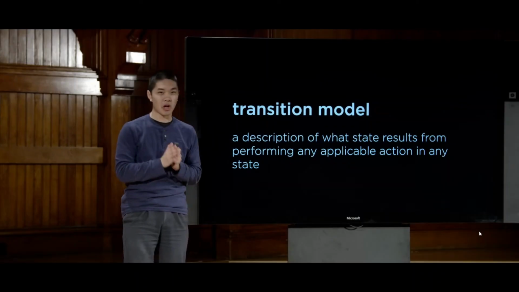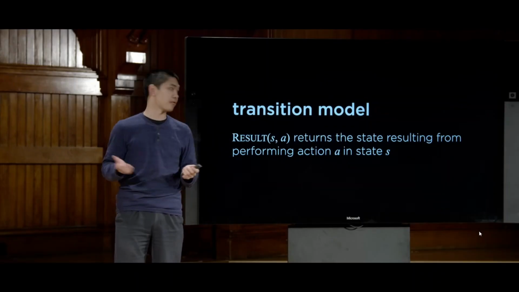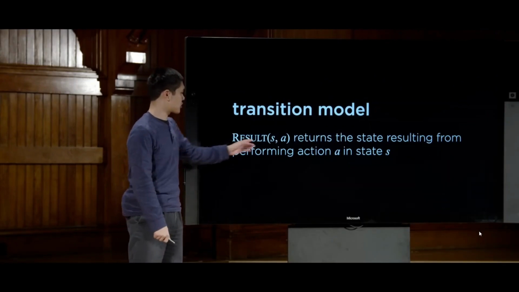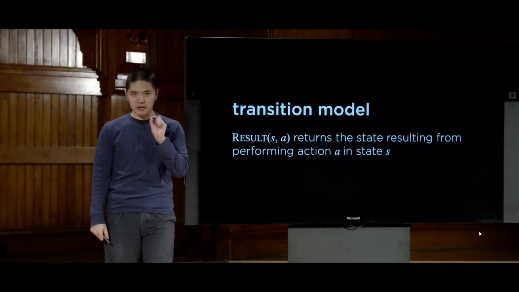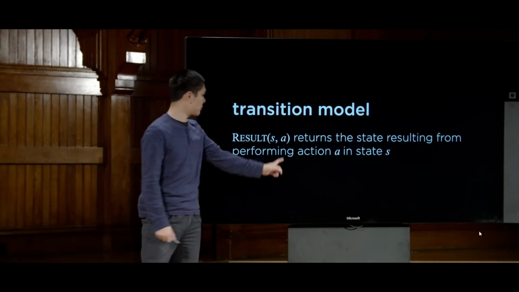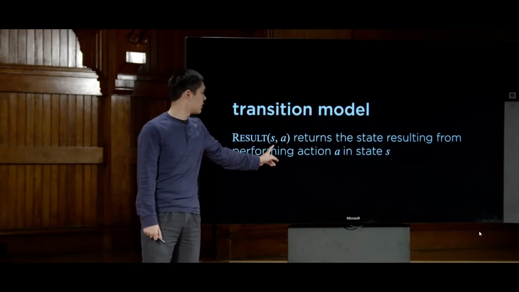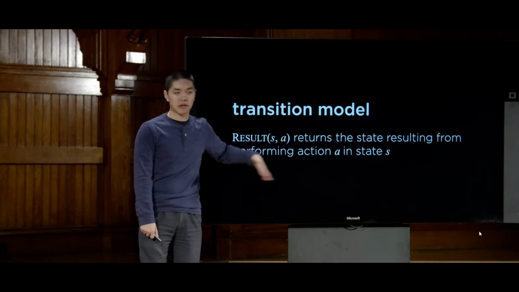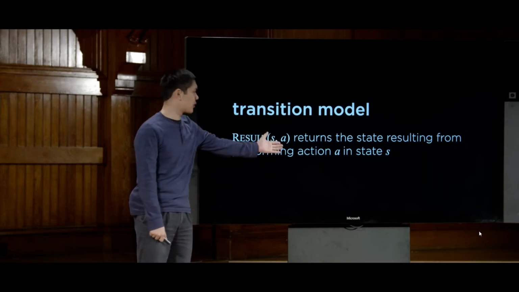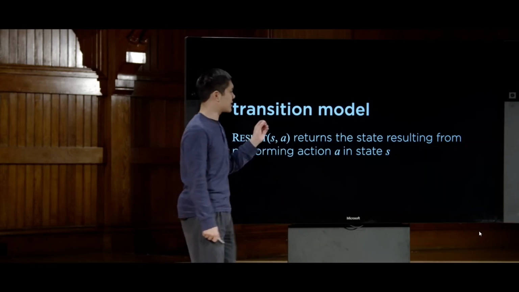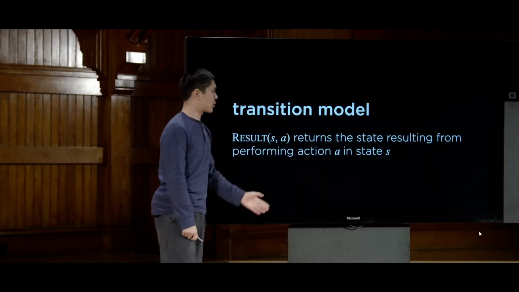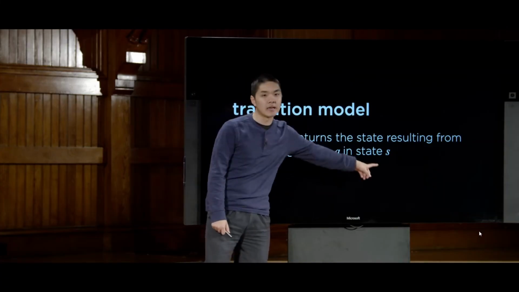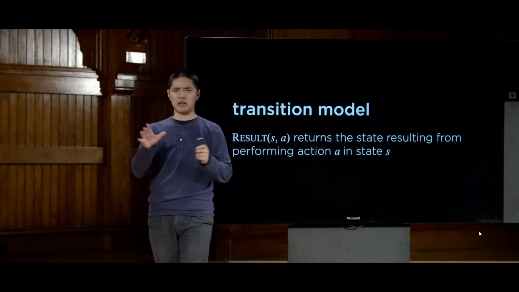Define this transition model a little bit more formally, again, as a function. The function is going to be a function called result, that this time takes 2 inputs. Input number 1 is S, some state, and input number 2 is A, some action. And the output of this function result is going to give us the state that we get after we perform action A in state S.